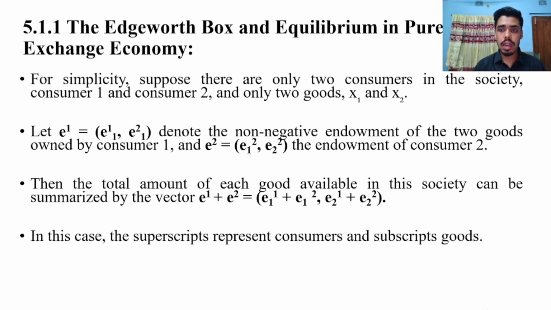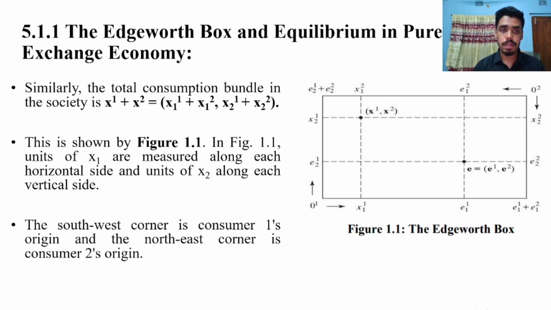Let's now suppose there are two consumers in the society, consumer 1 and consumer 2, with two goods x1 and x2. Let e^1 = (e^1_1, e^1_2) denote the non-negative endowment of the two goods by consumer 1, and e^2 = (e^2_1, e^2_2) the endowment of consumer 2. Then the total amount of each good available in this society can be summarized by the vector e^1 + e^2 = (e^1_1 + e^2_1, e^1_2 + e^2_2). In this case, the superscripts represent the consumers and the subscripts represent the goods.